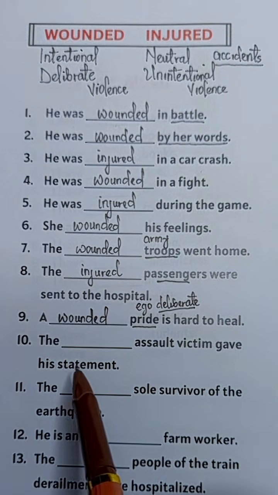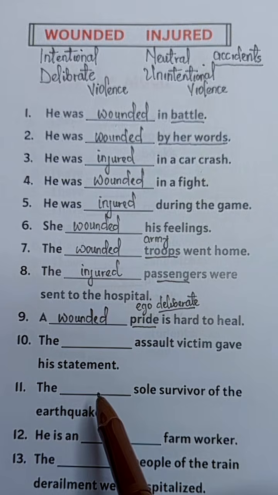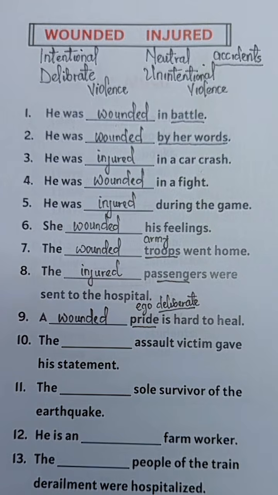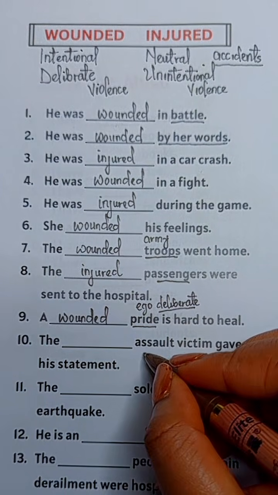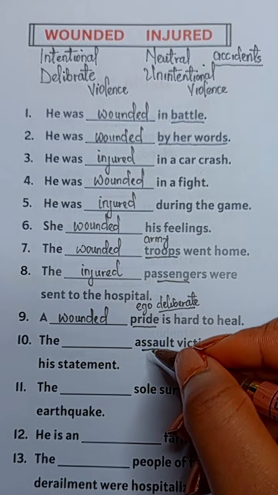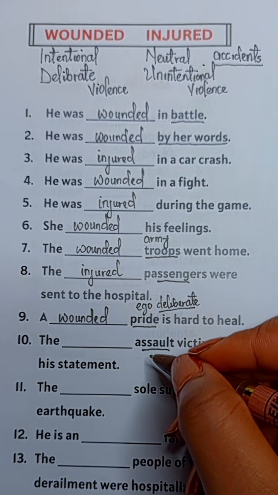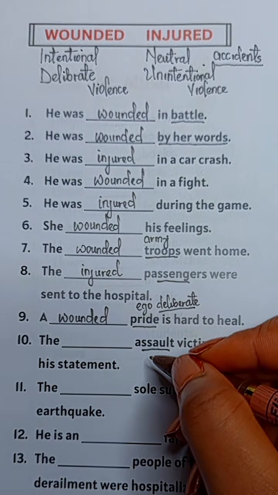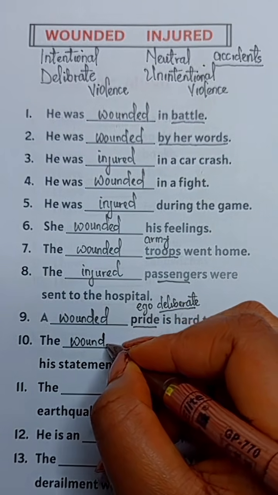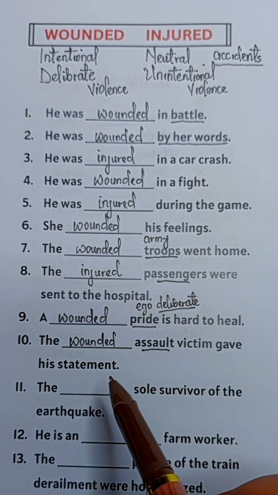Number 10, the blank assault victim gave his statement. Wounded or injured assault victim. We have this keyword assault. An assault is a deliberate violence, physical violence to someone. Okay, so this is not an accident, this is intentional violence. So we use wounded. The wounded assault victim gave his statement.